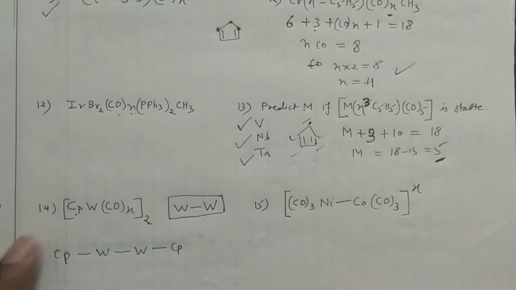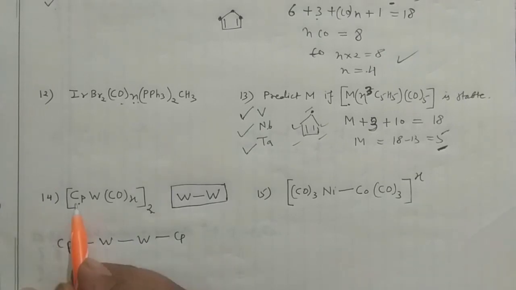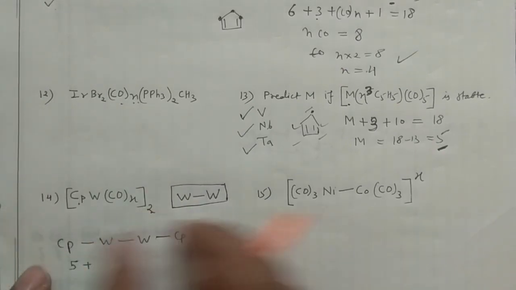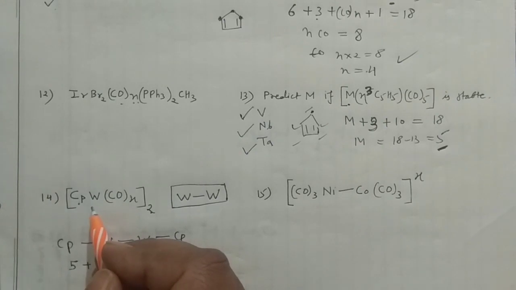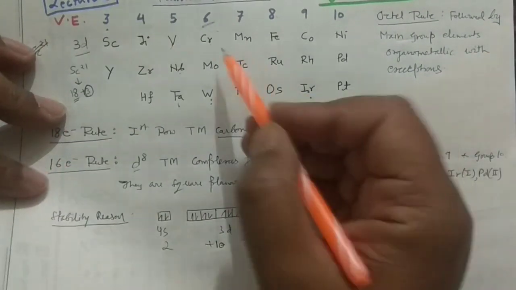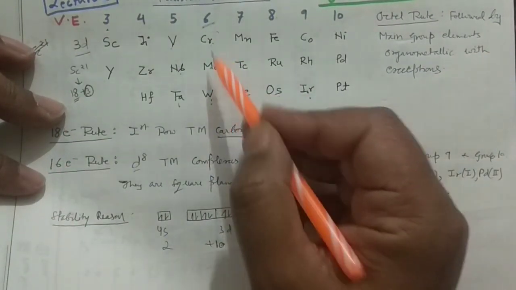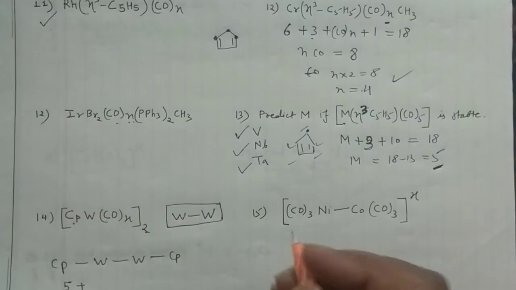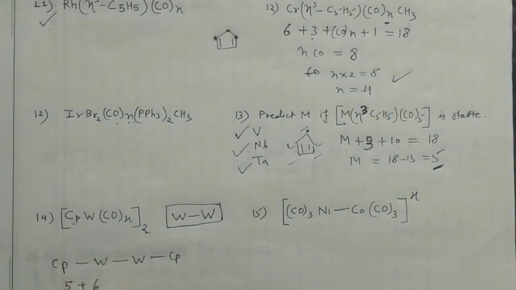How can I solve this particular problem? I'm going for the neutral method. How many electrons will this Cp give you? Only 5 electrons. And how many electrons would be given by the tungsten itself? Forget about this bond. Tungsten will give 6 electrons. If you recall that famous trick, Crorepati Murkh woman, it will give you 6 electrons. So 5 plus 6 for this one, and you can write CO in that manner.